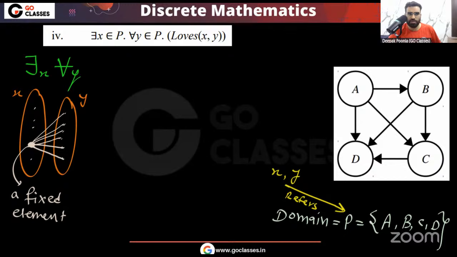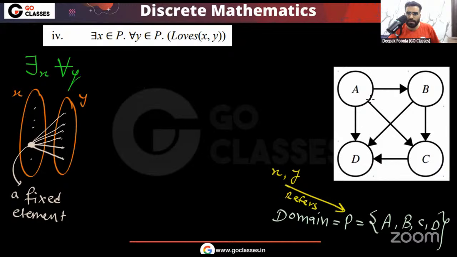Here you can easily notice we are saying that there is at least one fixed person such that for all y, x loves y. So can I say there is at least one person here who loves everyone?